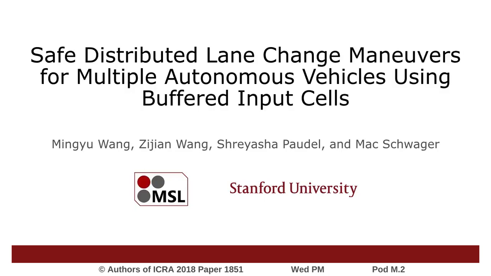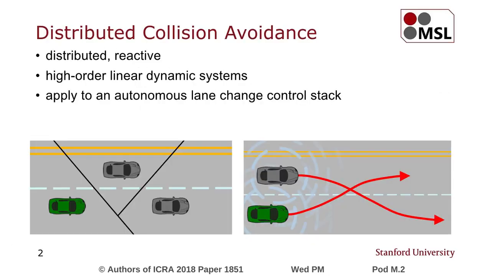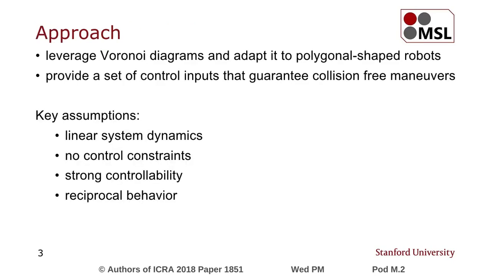This video summarizes our ICRA paper, Safe Distributed Lane Change Maneuvers for Multiple Autonomous Vehicles using Buffered Input Cells. The paper studies distributed collision avoidance algorithm. The proposed algorithm is distributed, reactive, and works for high-order linear dynamic systems. We also demonstrate the performance of our algorithm in an autonomous lane change scenario.